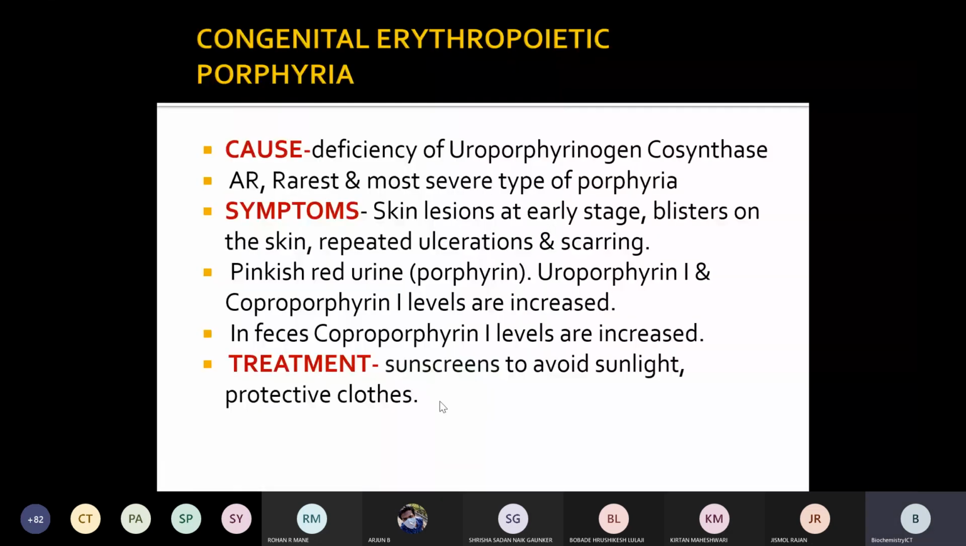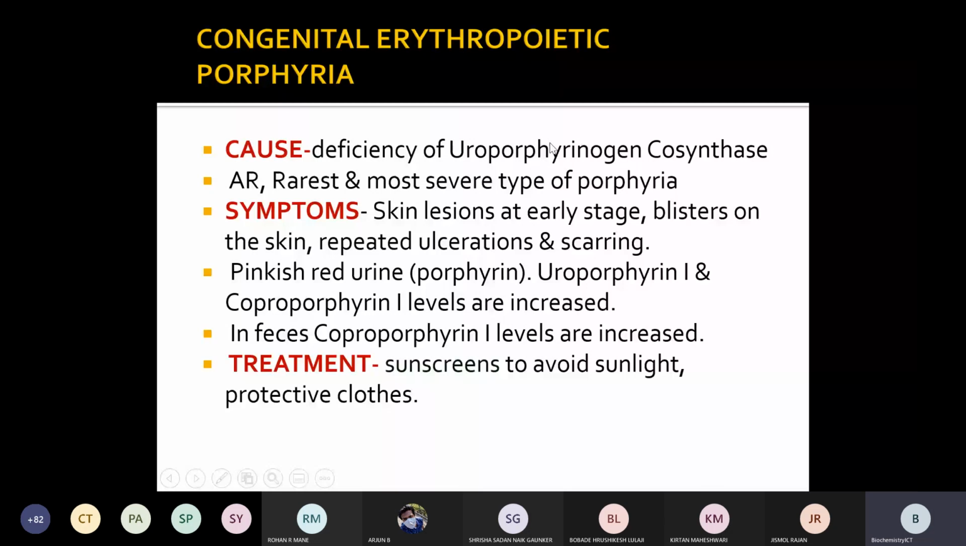So the next type, the fourth type, is congenital erythropoietic porphyria. Congenital means it is an autosomal recessive type, right? So it is autosomal recessive, and it is the rarest but most severe type of porphyria.